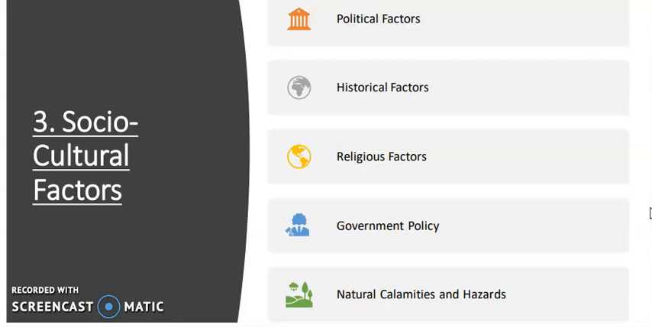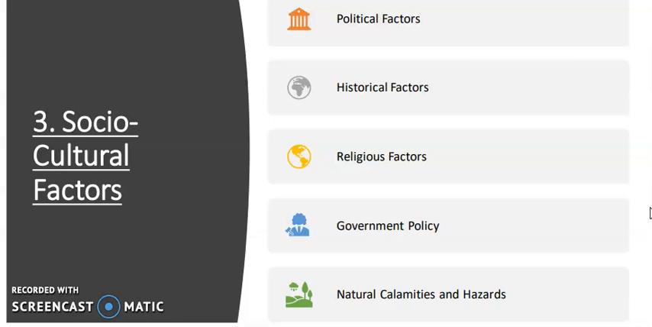And the last one is natural calamities and hazards. In the case of natural calamities and hazards, we can say that some areas are hazard-prone areas, some areas are drought-prone areas, some areas are flood-prone or earthquake-prone areas. So people don't want to stay in those areas where these natural hazards or calamities can occur. So in those areas we have seen less population density, whereas in areas where natural calamities are less, or where there is a stable landform, you will find a larger population can be there.